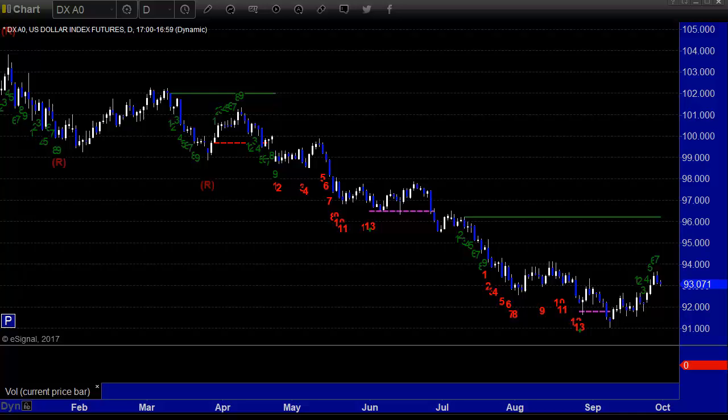Hello, this is the TradeSite Forex Market Preview and International Economic Data Roadmap for the week beginning Sunday, October 1st, 2017, ending Friday the 6th. Welcome to the fourth quarter of 2017 already. How fast it flies. Here's a look at the dollar index daily chart.